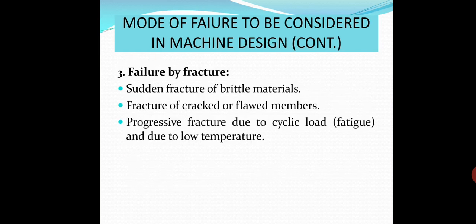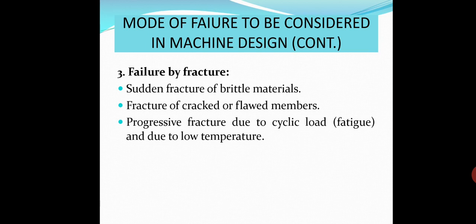So next mode is failure by fracture. So sudden fracture of brittle material, fracture of cracked or flawed member, and progressive fracture due to cyclic load known as fatigue and due to low temperature. So fracture occurs because of these reasons.